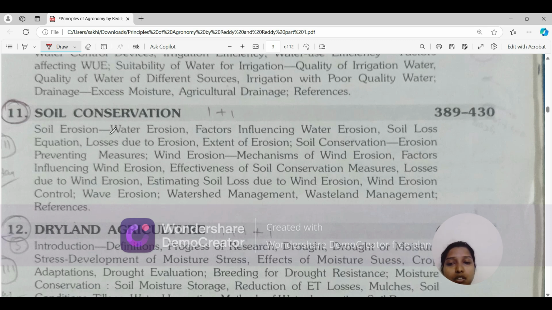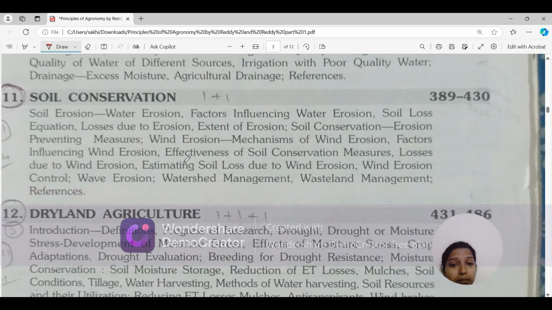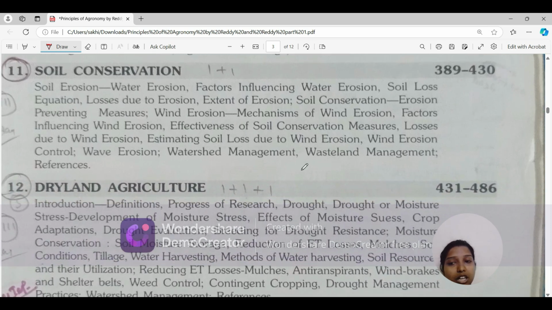Okay. Then soil erosion, water erosion. In this chapter, we'll be studying factors influencing water erosion, soil loss equation, losses due to erosion, extent of erosion, soil conservation, erosion preventing measures. What erosion preventing measures are taken to conserve the soil? Wind erosion, mechanism of wind erosion, factors influencing wind erosion, effectiveness of soil conservation measures, losses due to wind erosion, estimating soil loss due to wind erosion, control, wave erosion, watershed management, wasteland management. These all we will be studying in soil conservation.